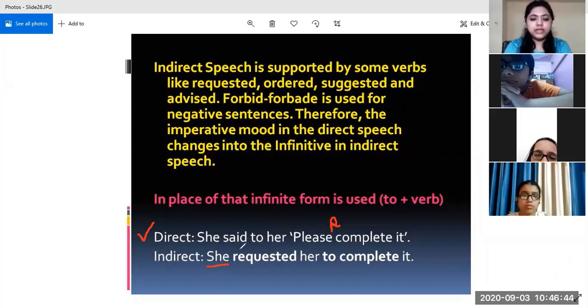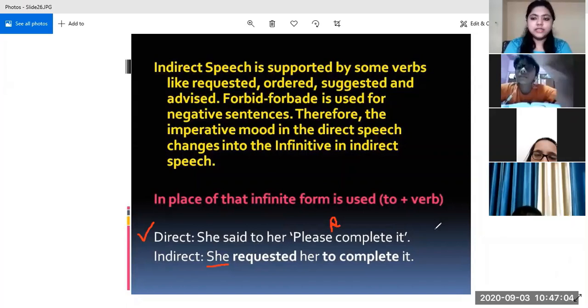And then in place of said to, we will be using requested. That is what I told you in the table in the previous slide, that we have to observe the expression of the reported speech.